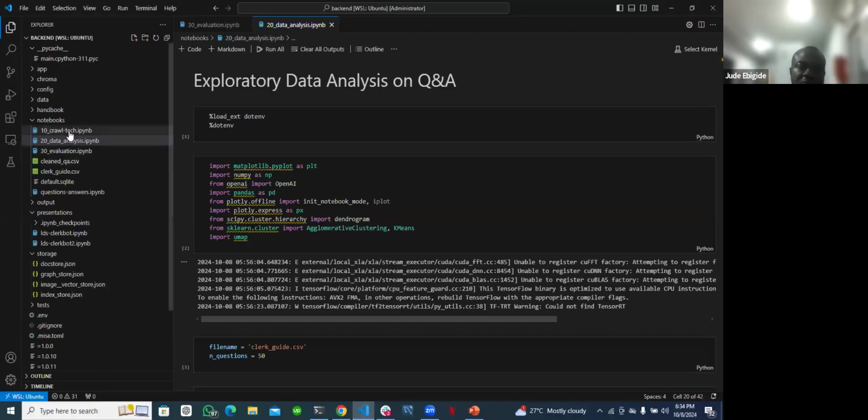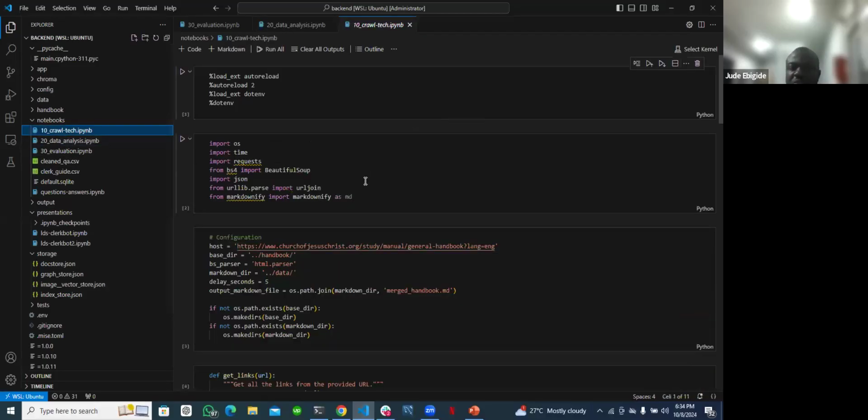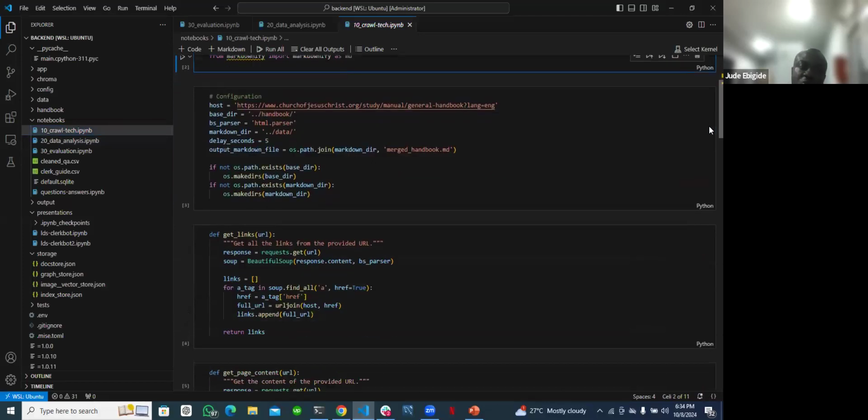The first thing I did was to write the crawler script to crawl the handbook of instruction from the church website. From the crawler, I got a markdown file, which I converted to PDF. After doing that, I passed the PDF to LlamaIndex, and I was able to do the analysis.